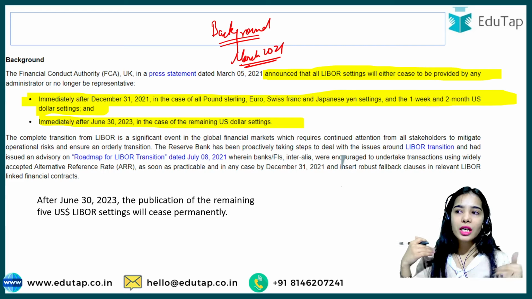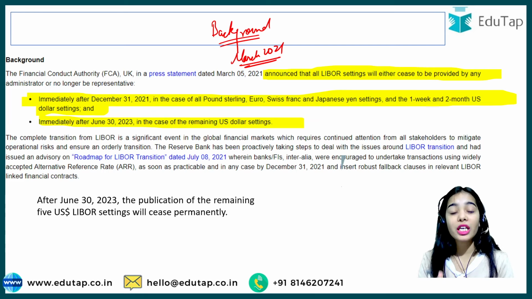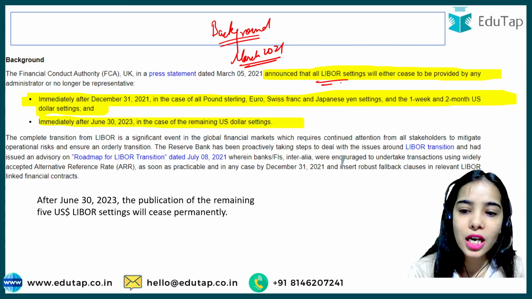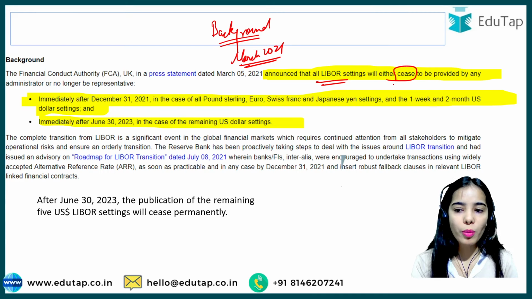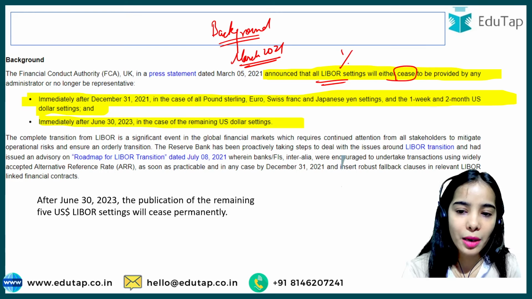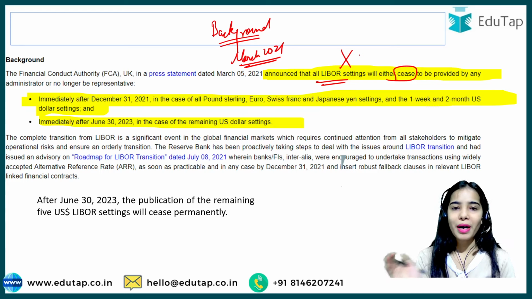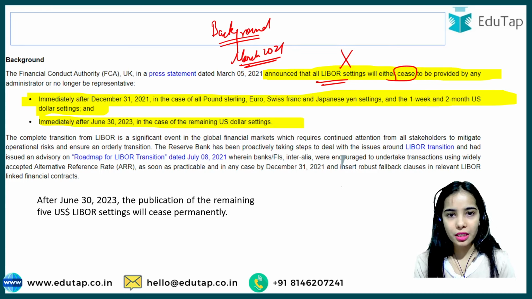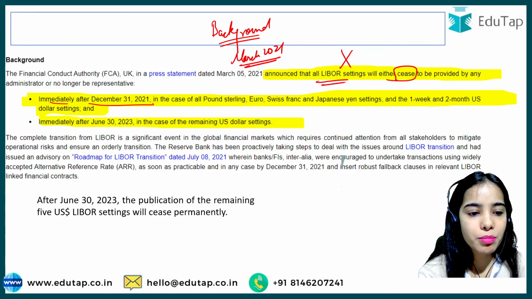The countries are not very happy with Libor even after the improvements. So the FCA UK announced that all Libor settings will either cease, that is the Libor rates will not be provided by any administrator, or they would no longer be representative. That is immediately after December 2021.